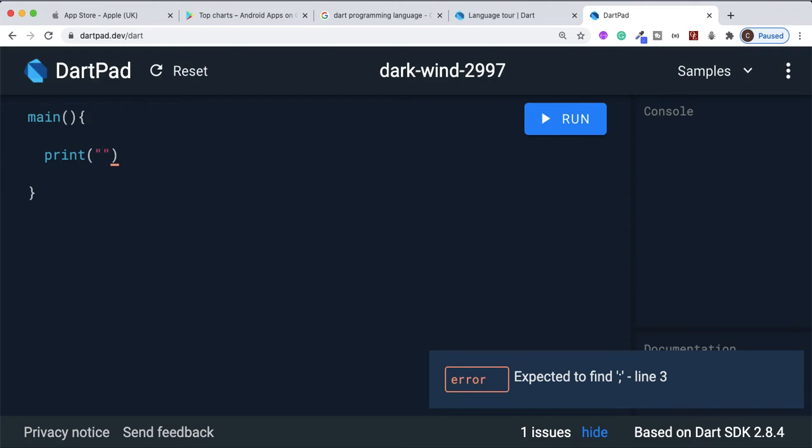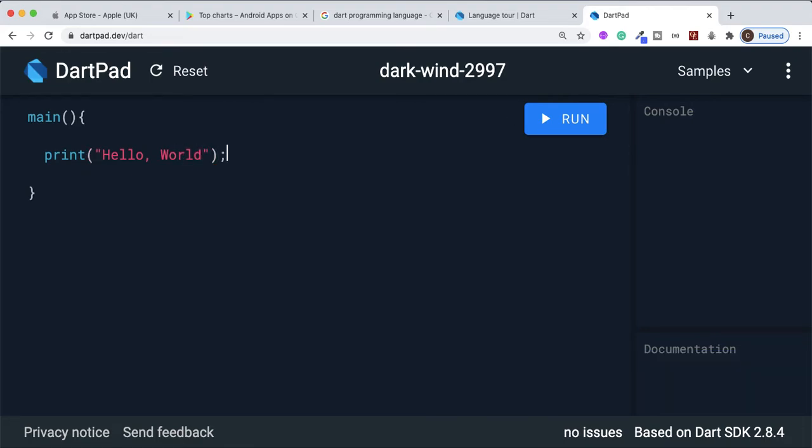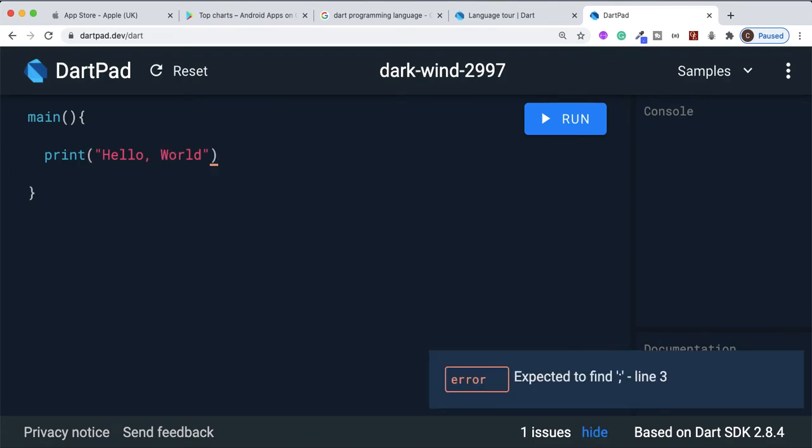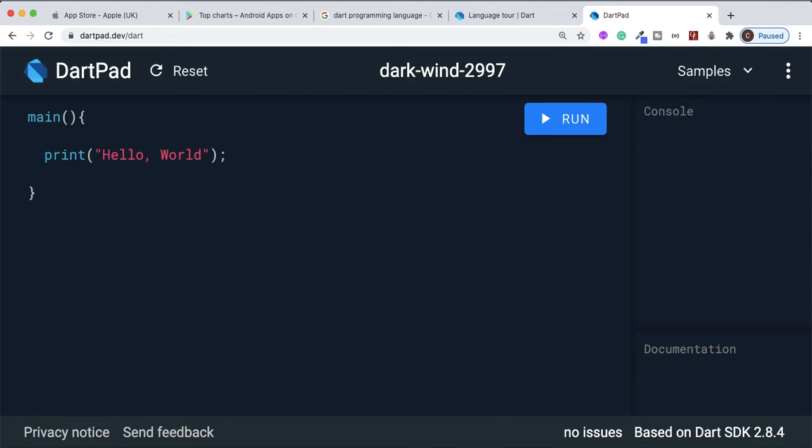So I'll leave it double, and we'll just type hello world, and we end it with a semicolon. You're gonna see lots of semicolons. Anytime you need to end a line of code, you're mostly gonna use a semicolon. I know in Python you don't have to, but in Dart you have to.